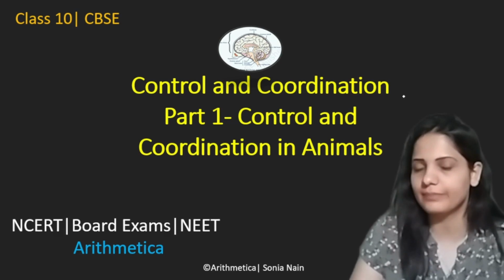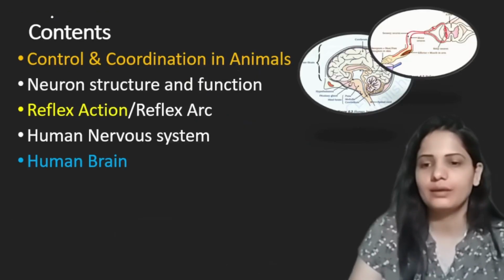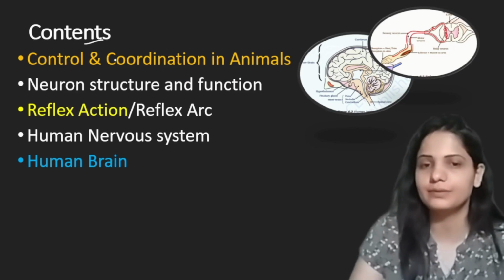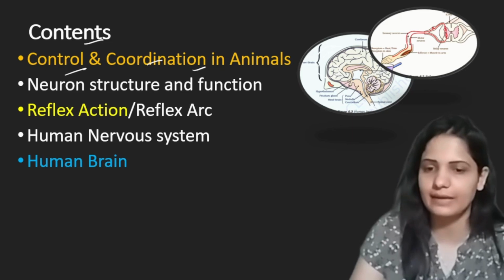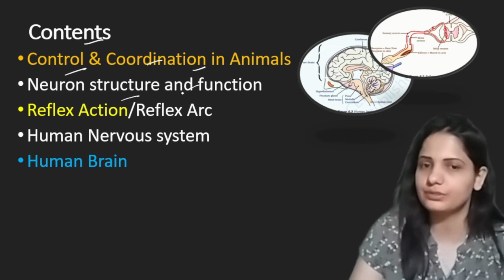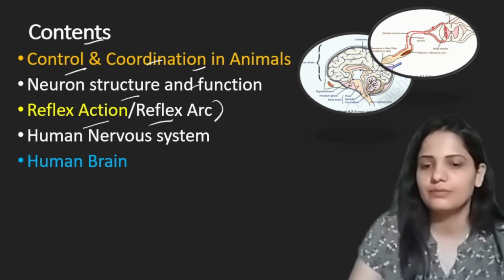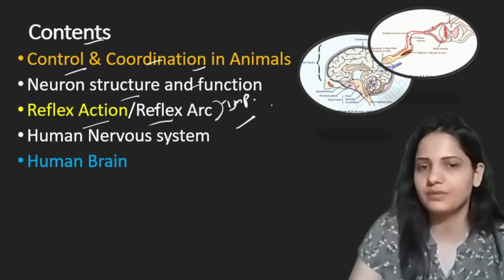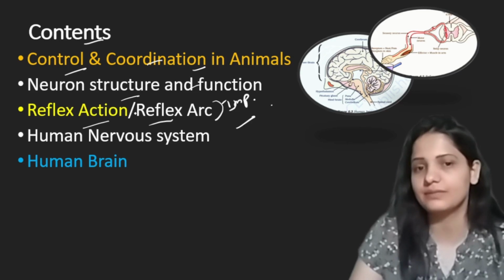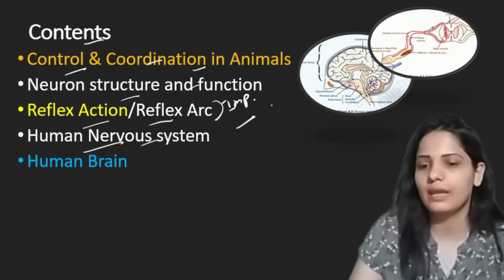Life processes chapter we already completed. If you haven't watched, do watch the chapter. Here first we have the contents of the chapter. What we are going to cover in this chapter is, first we will see control and coordination in animals, then neuron structure and function, reflex action, reflex arc. This is a very important topic from your exam perspective. CBSE often asks questions on reflex action and reflex arc, human nervous system and human brain.